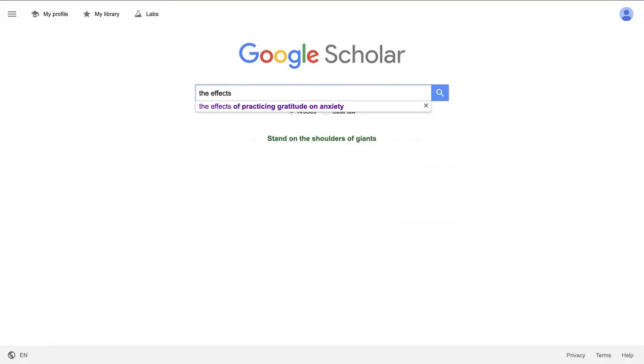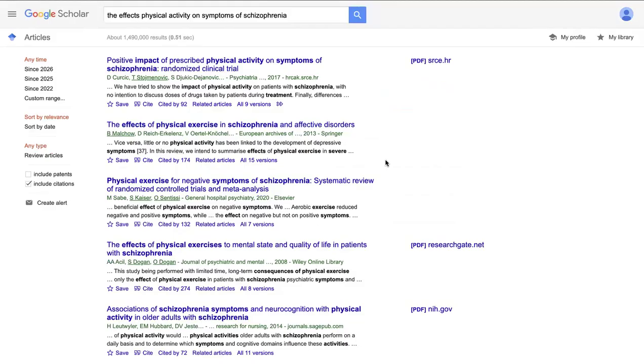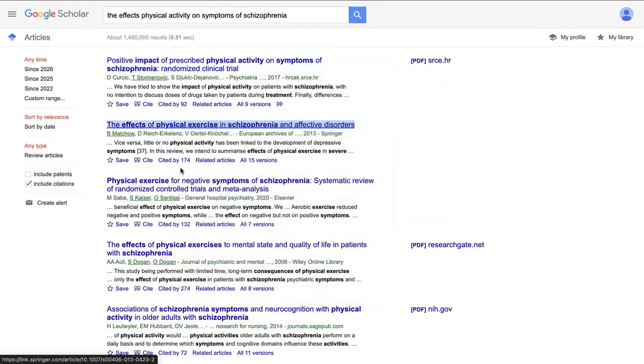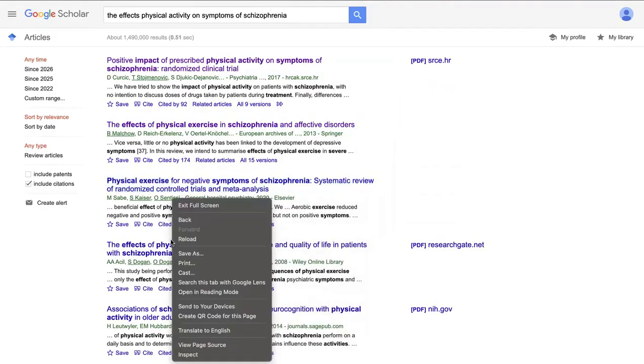So if I say I want to see the effects of, let's say, physical activity on symptoms of schizophrenia, automatically I know I'm going to get some experimental studies, because I'm saying the effects of physical activity. Somebody is going to say, let's test physical activity for symptoms of schizophrenia. So let's open all of these and then we'll see which ones would work.